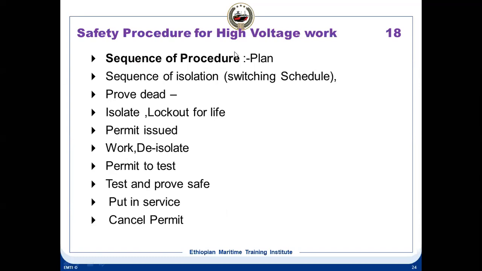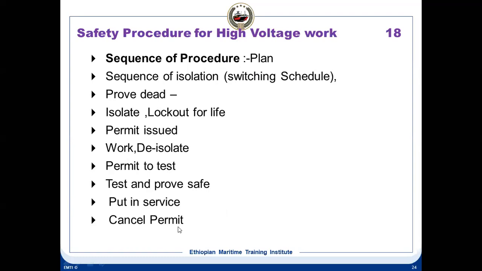Okay, so safety procedure for high voltage work, sequence of procedure. First is the planning, sequence of isolation, proving dead, isolate the equipment, and lockout for life, permit is being issued, work, de-isolate, permit to test and prove safe, put in service, cancel the permit. So this is the final safety procedure for high voltage work. This is the sequence of work.